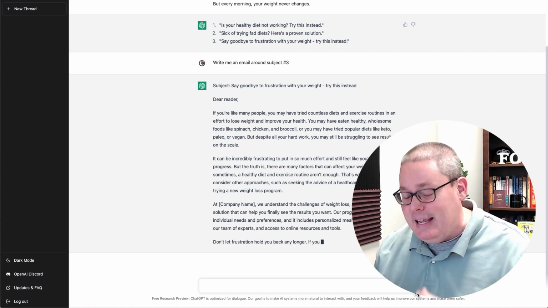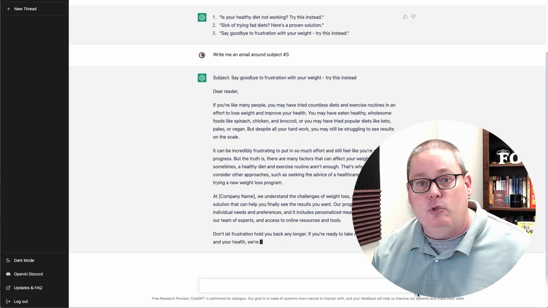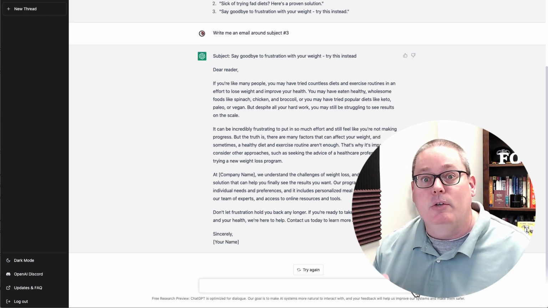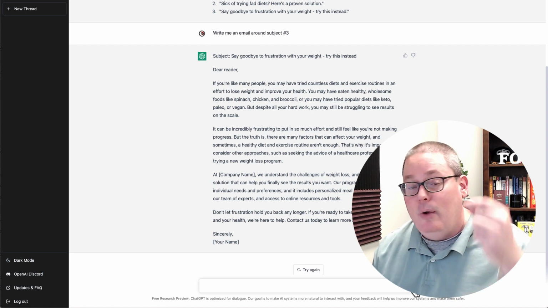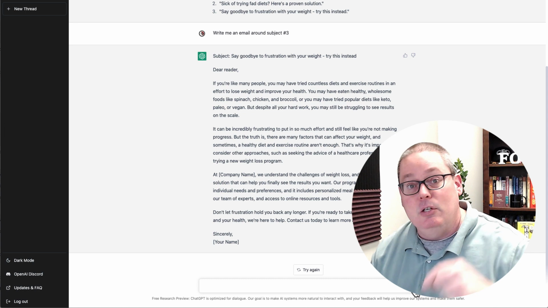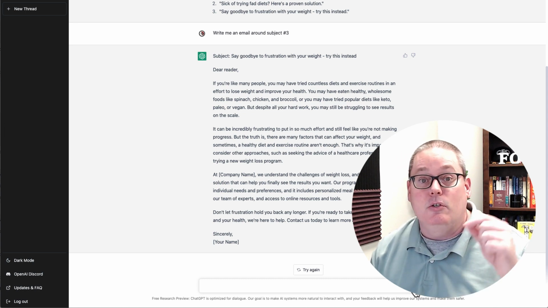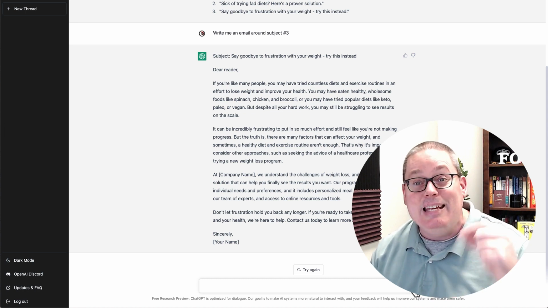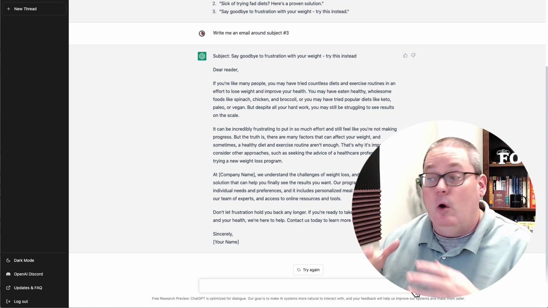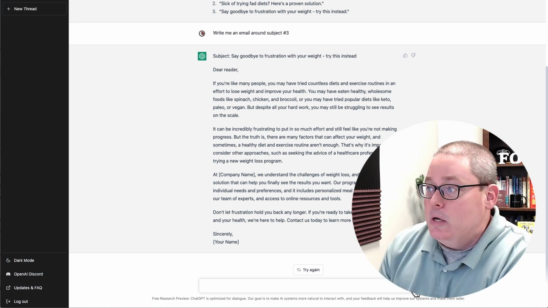email. Again, I like to always say, don't shortcut the shortcuts. Let it write the email and then read the email. Make sure the email makes sense. You are going to have to put your editing hat on and edit this email. Make sure that it matches the tone. Make sure it matches your voice. Make sure that the details in the email are correct, they're factual, that they represent you or your brand the way that you want to be represented.